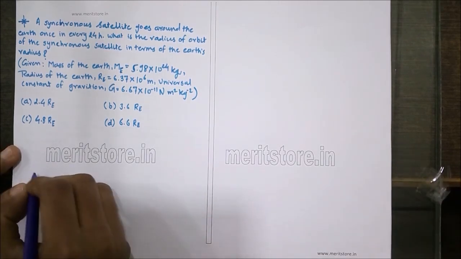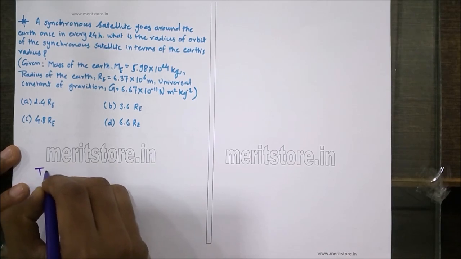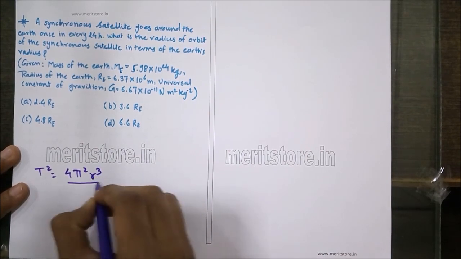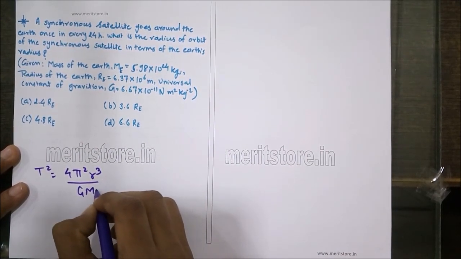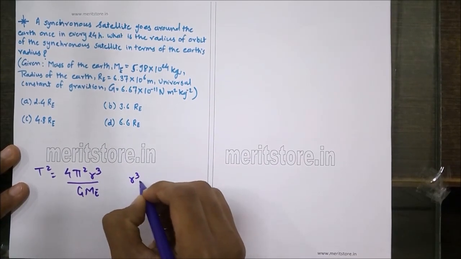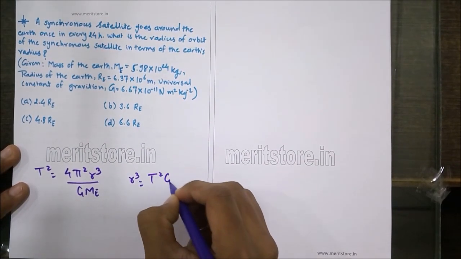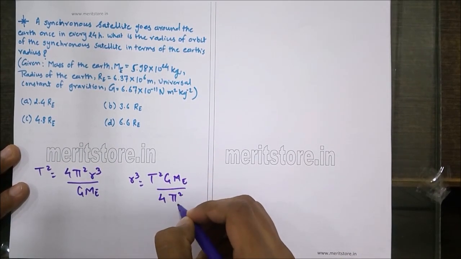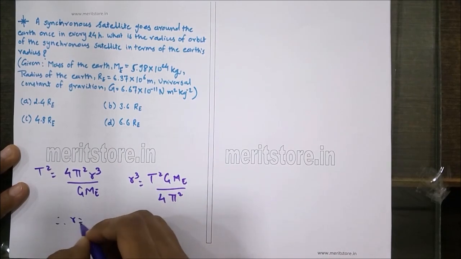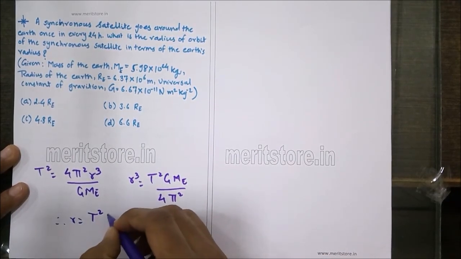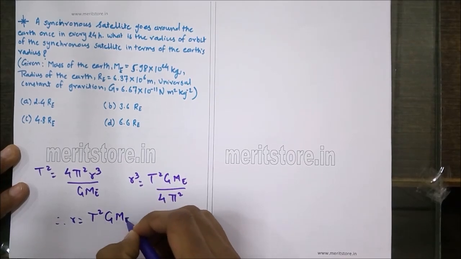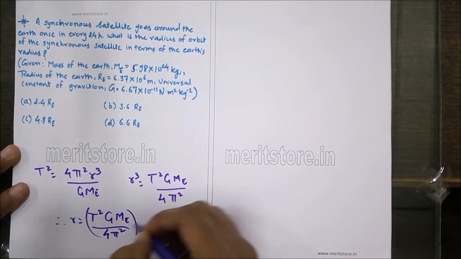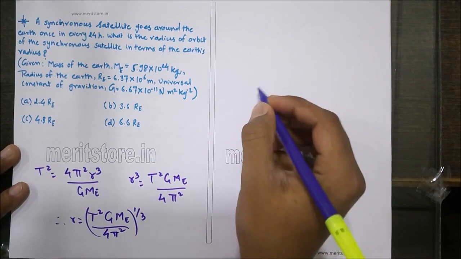So the time period of a satellite is given as T square is equal to 4 pi square r cube upon GMe. Now r cube can be written as T square GMe upon 4 pi square. So r can be written as T square GMe upon 4 pi square, the whole raised to 1 by 3.